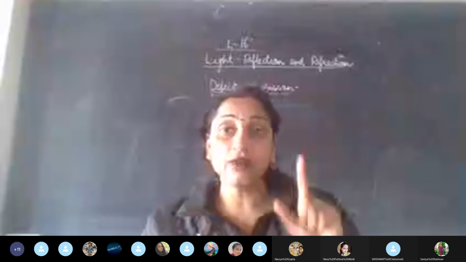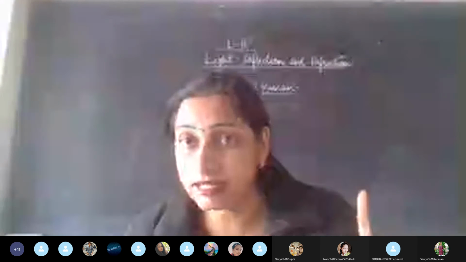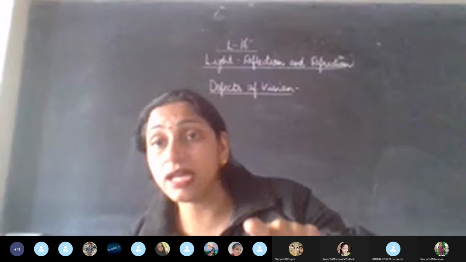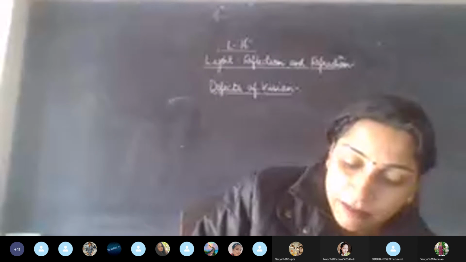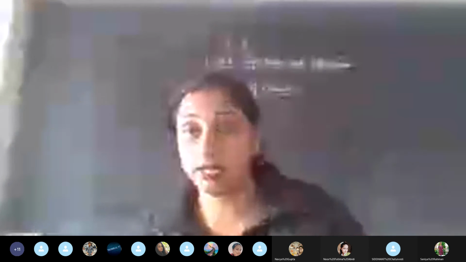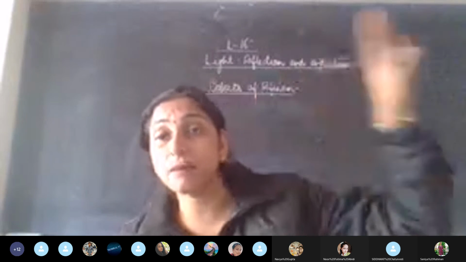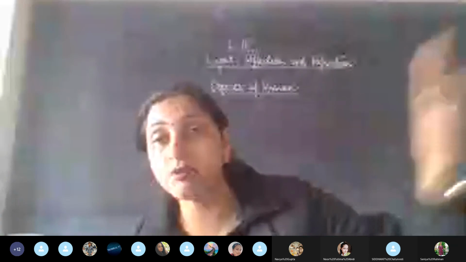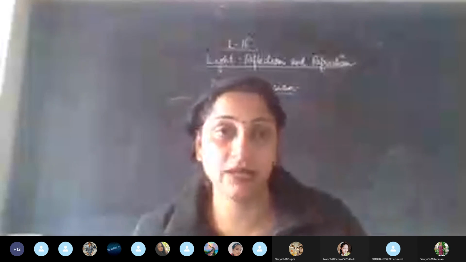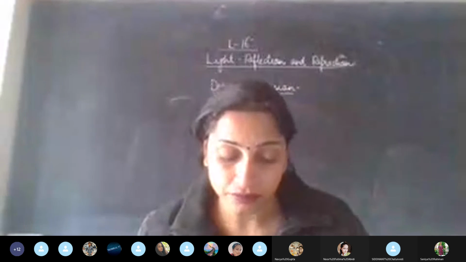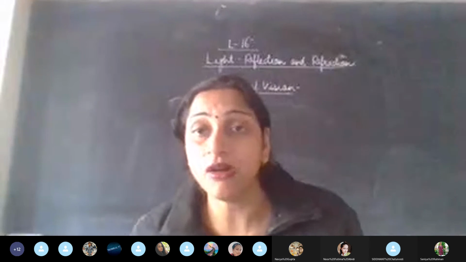So because of the contraction of the ciliary muscle and the thickening of the lens, the image formation does not take place on the retina, but it takes place, please underline, before the retina. So our problem is that the image formation is taking place much before the retina. How can we correct it? What is our objective? The image formation should be on the retina.